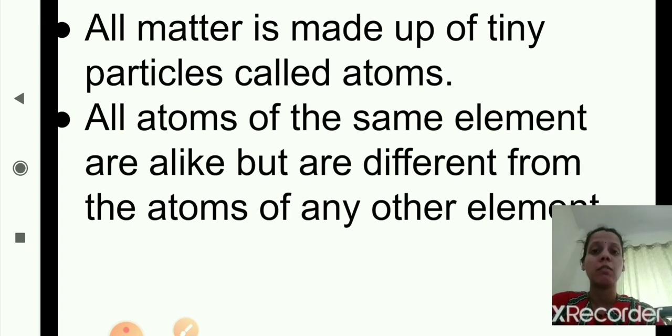I hope you are clear with this. So just now we have studied Dalton's atomic theory.